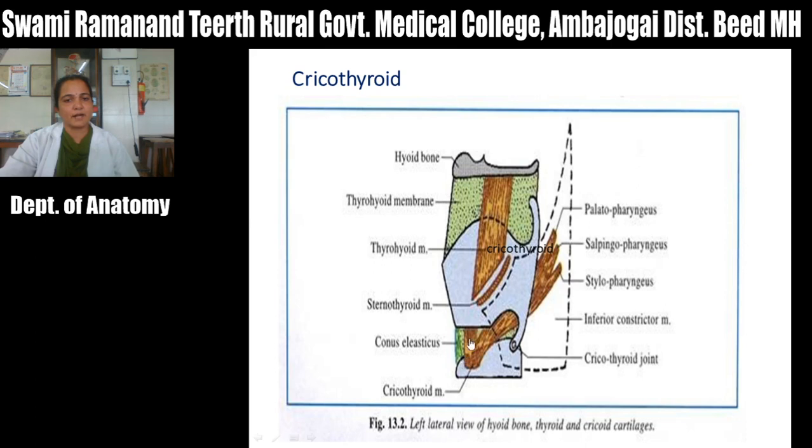Again, it has two parts: the vertical part, the pars recta, and the oblique part, which goes up to the inferior corner of the thyroid cartilage, the pars obliqua. This is the cricothyroid muscle. It is present only externally and causes tension in the vocal fold, and it is supplied by the external laryngeal nerve. All the muscles of the larynx are supplied by the recurrent laryngeal or internal laryngeal nerve except the cricothyroid, which is supplied by the external laryngeal. You may have an MCQ on it.